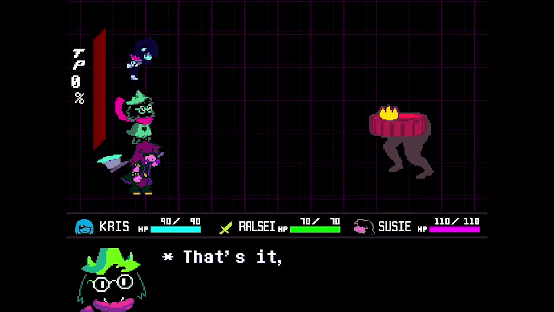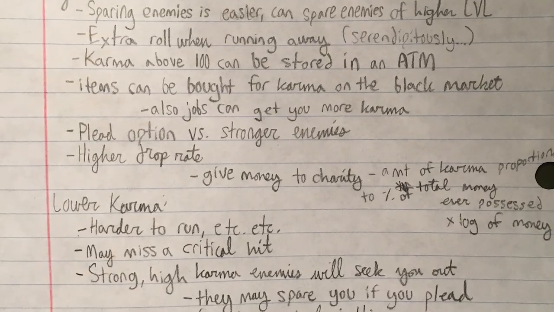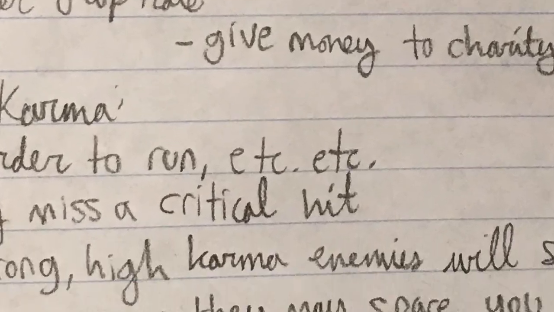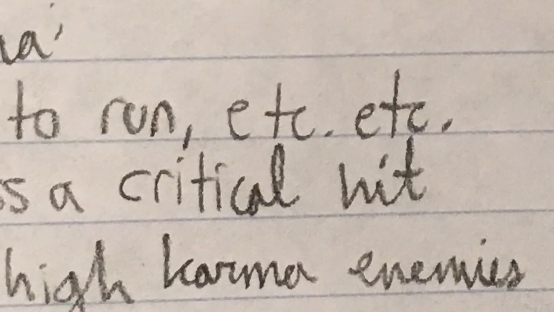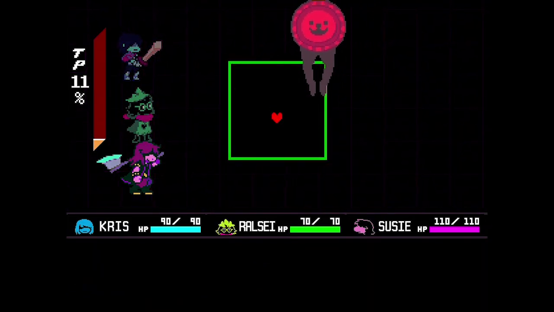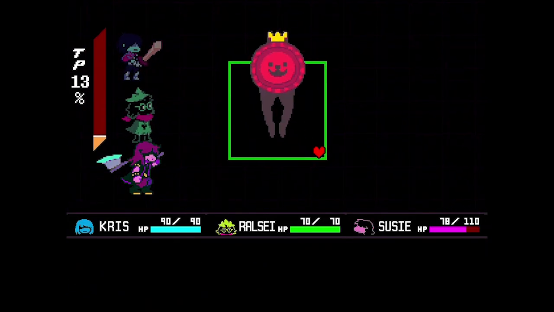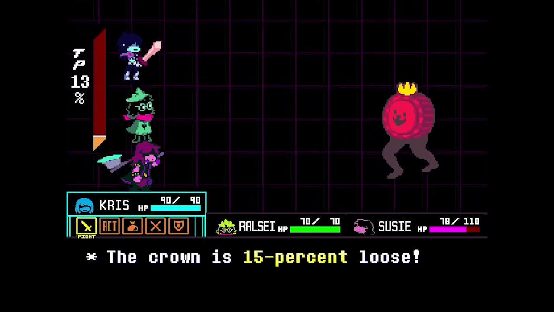Firstly, Toby Fox's handwriting is inconsistent. He writes in a weird mixture of cursive and print, but one thing that does remain fairly consistent are his lowercase a's. The tails of his lowercase a's are always connected to the next letter in the word. I will leave links to all the Twitter posts in the description below, and I encourage you to check my work, because I'm telling you, this is the most consistent part of his writing. He always does this.